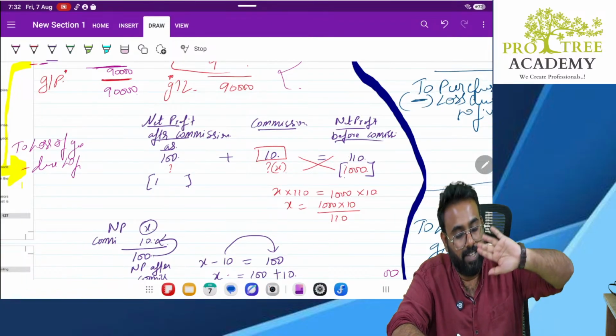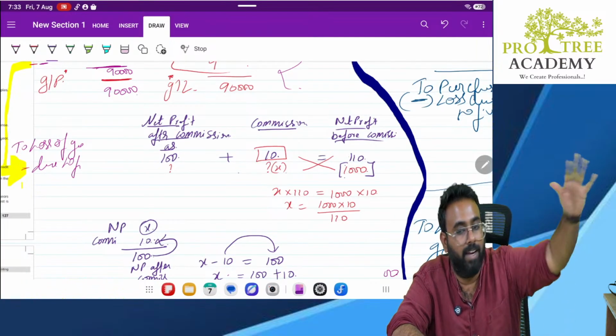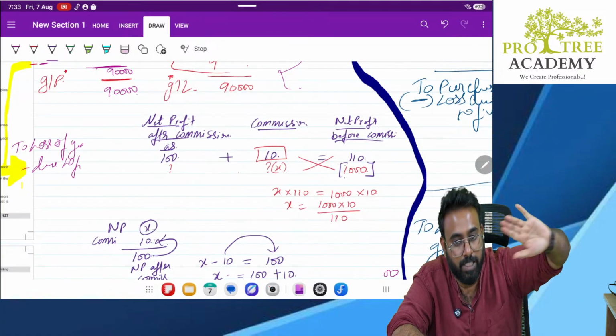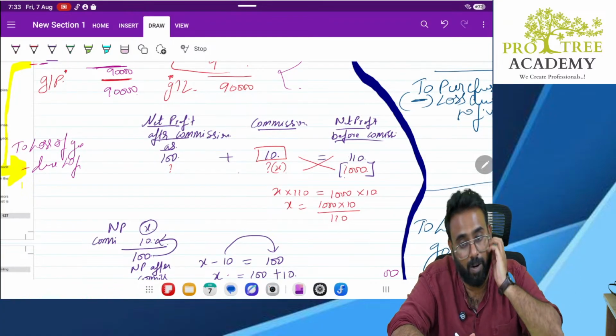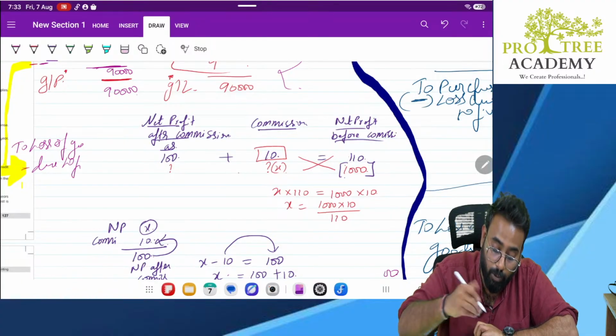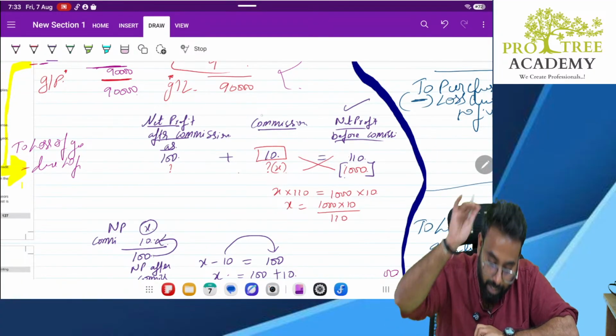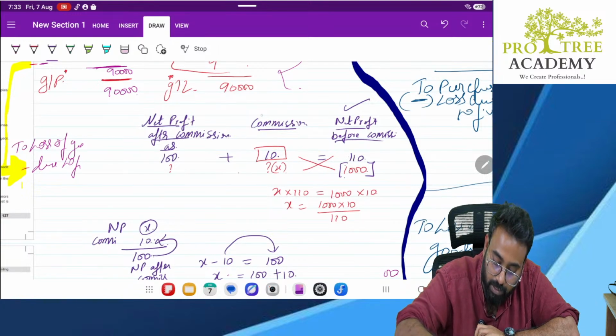The first part is very simple, sir. They are giving you commission on net profit directly, so you directly apply it. No problem in the first method. The second method is the problem where they are giving you net profit before commission, but they want you to find out the commission on net profit after providing such commission. In that method only we use this formula. Am I clear?